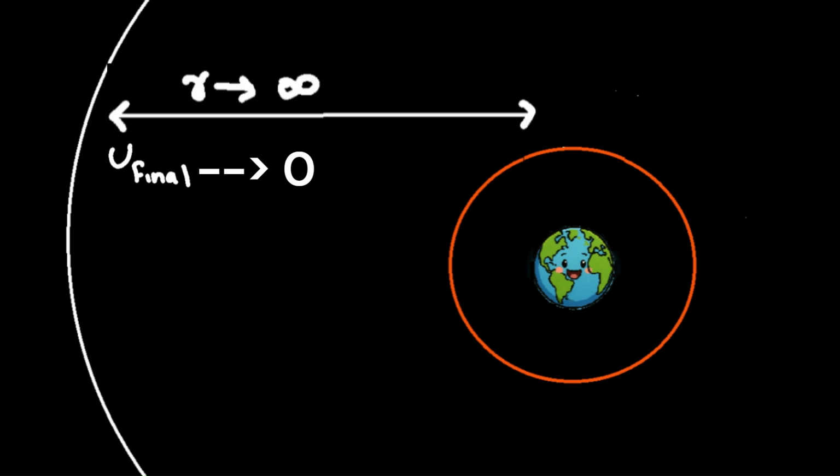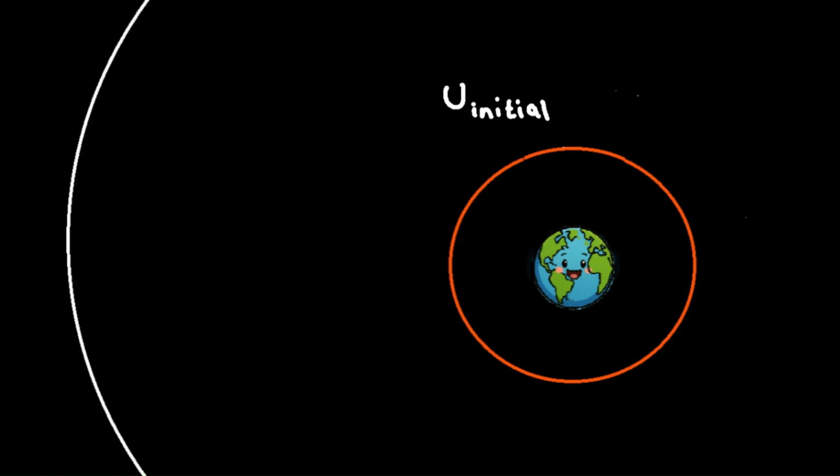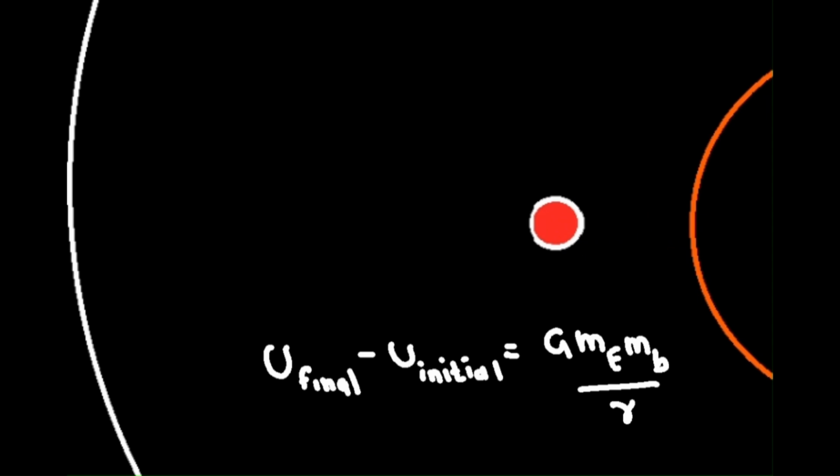We know that the potential energy of the outer circle approaches 0 because the radius is approaching infinity. And the potential energy of this orange circle is negative GMm divided by r. That's why the potential difference between these two circles will be GMm divided by r. So this much work I need to do in order to bring this ball to infinity.